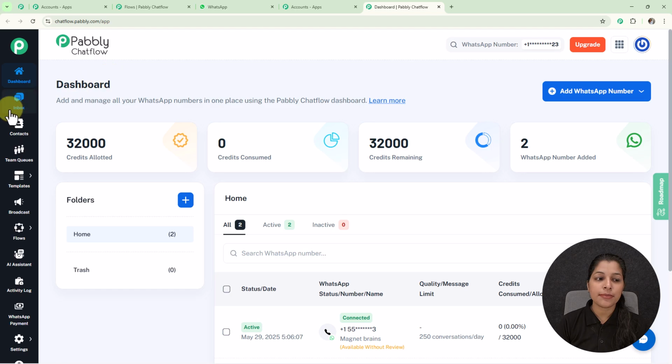And moving on to the sidebar, you can see these are the features provided by Pabbly Chatflow. And if you want to learn more about these features, then you can watch the video given in the description.